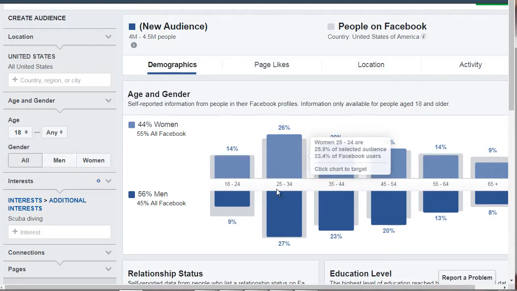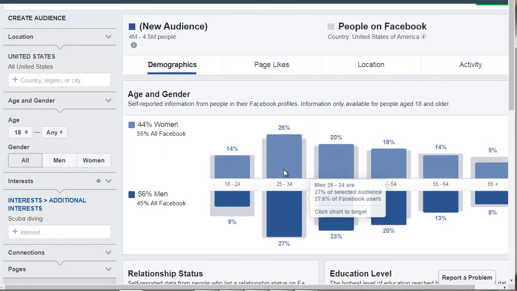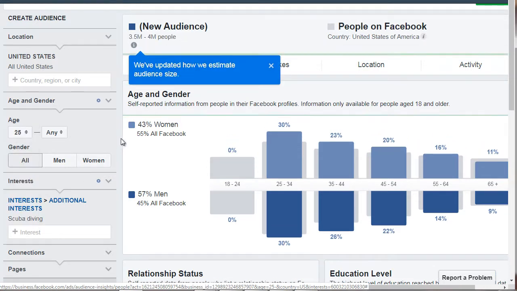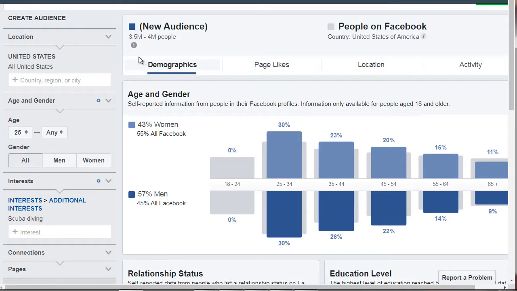Now, like I said, we see 25 to 34 as the age. So I'm going to start at 25, and we can get an idea that this is the majority, and then it sinks down here.